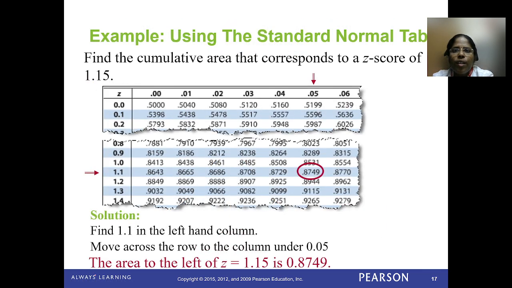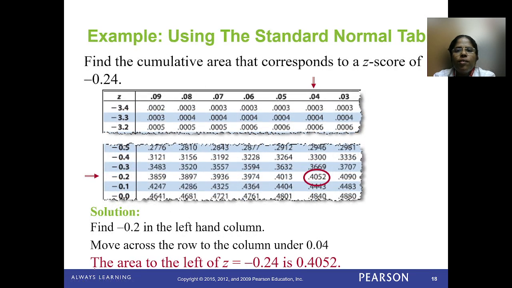Find the cumulative area that corresponds to a z score of 1.15. How to find it from the table? For 1.15 you need to find 1.1 in the left hand column, then move across the row in this direction, under 0.05. So the area to the left of z equal to 1.15 is 0.8749.